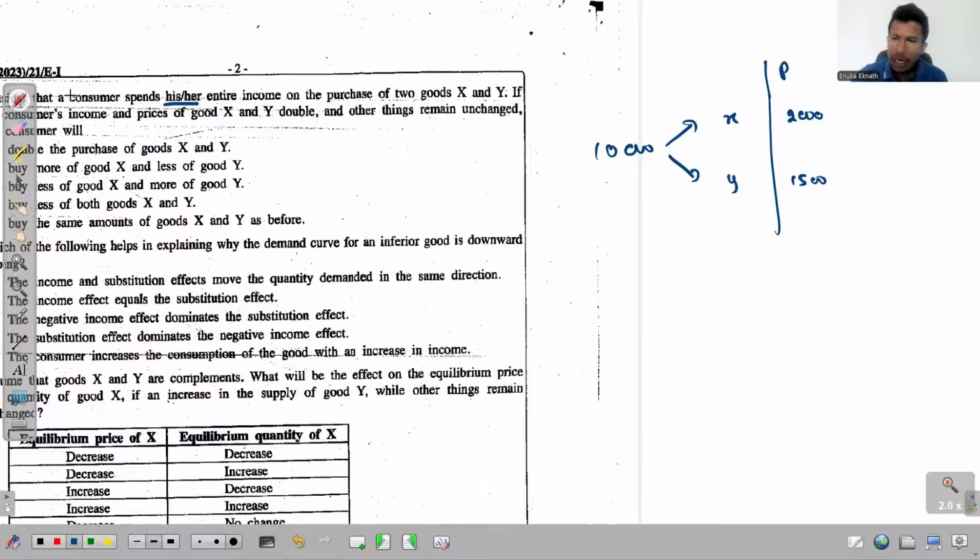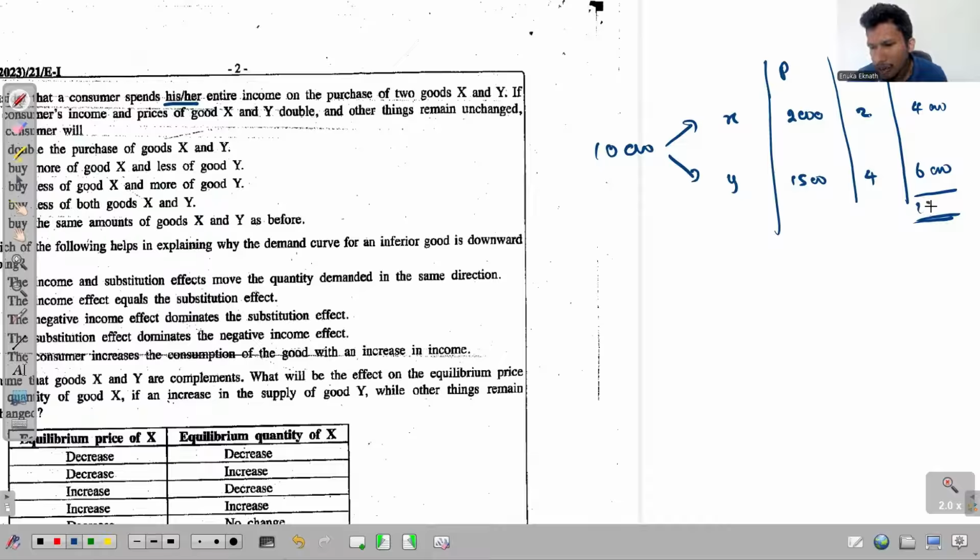And let's initially assume that the person purchased, we don't know the exact amounts, but let's assume he purchased 2 units of good X, and then let's say 4 units of good Y. So the total expenditure will be simply 4,000 and 6,000.